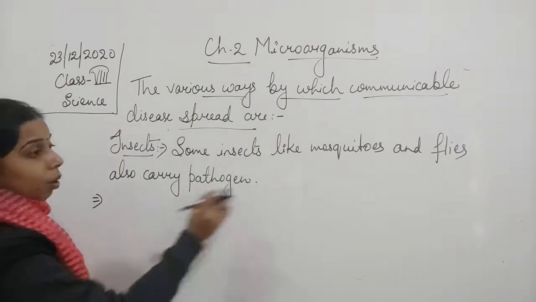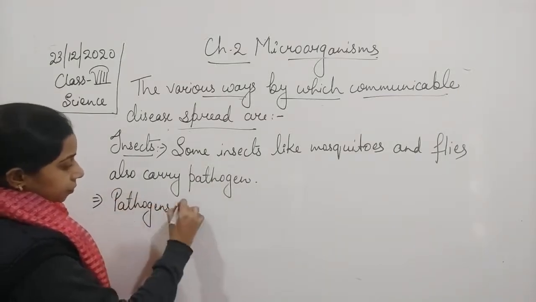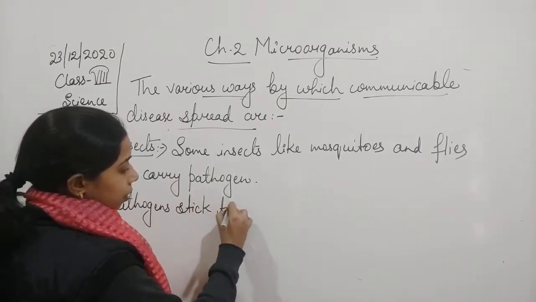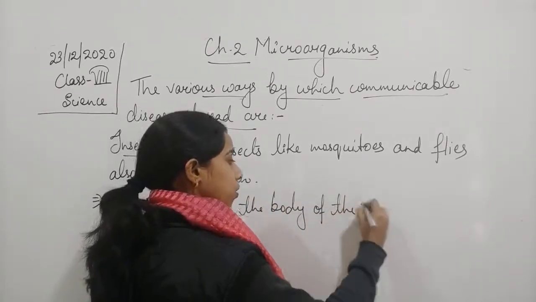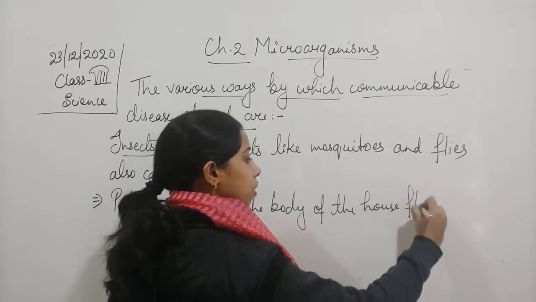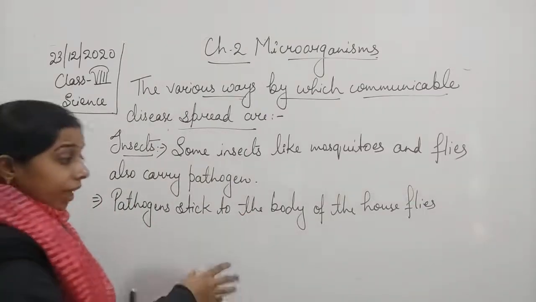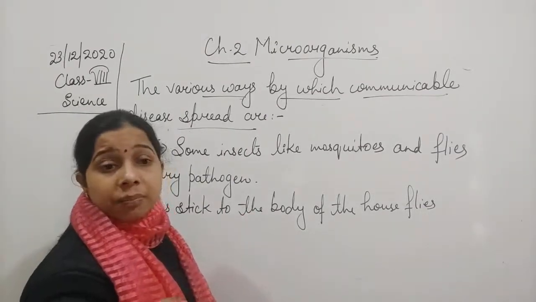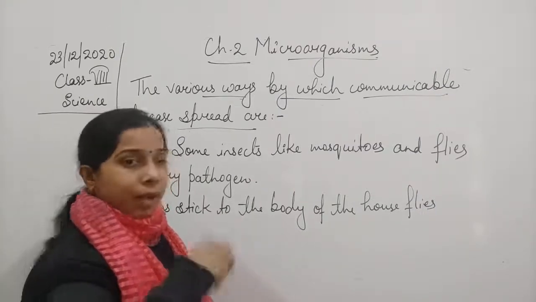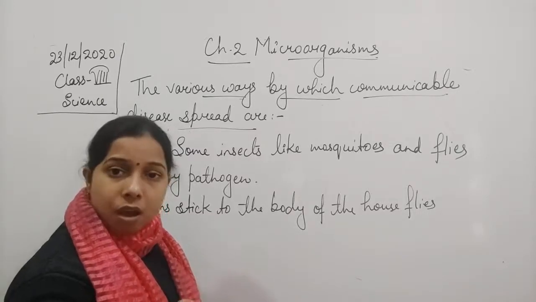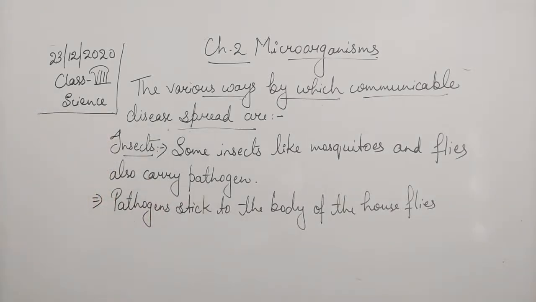Pathogens stick to the body of the houseflies. When they used to sit in garbage or excreta of animals or humans, then these pathogens which are present there get stuck to the body of the housefly. So we can write it: the pathogens stick to the body of the housefly when they sit on garbage or excreta.